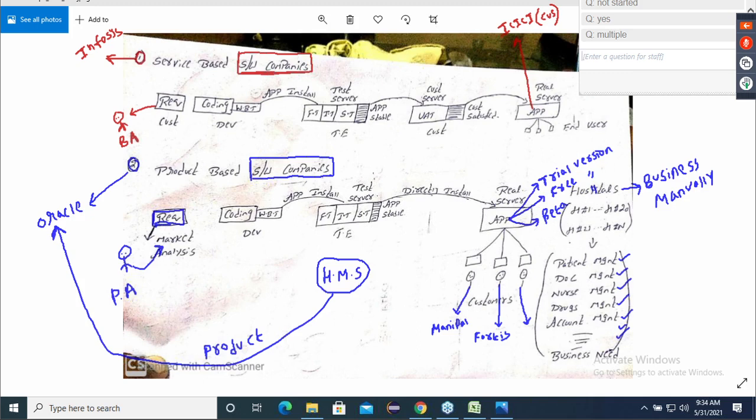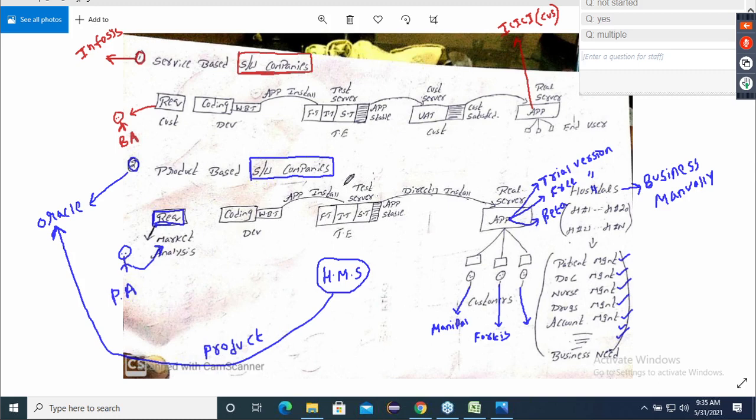Now, there is one word here. Product based companies always feel proud that we are investing crores and crores of money, but still I'm called as a software company. They are also called a software company. I want some terminologies different from the service based companies. So they say